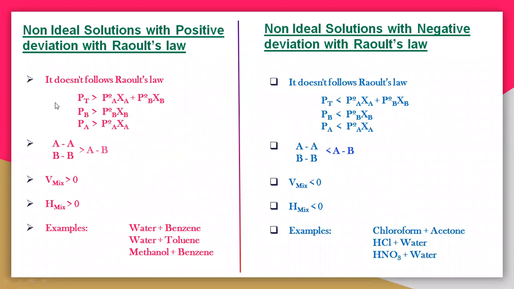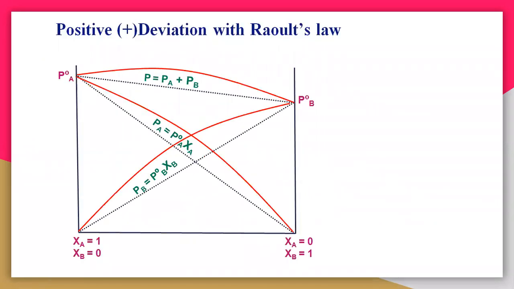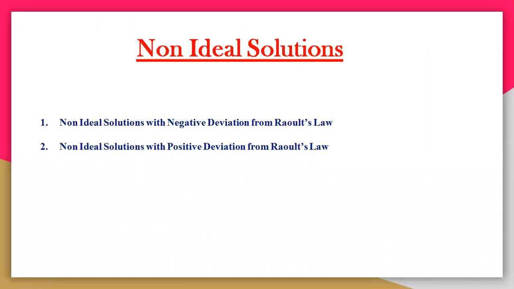And this is one of the major differences. We will see particularly why a particular solution is greater than or less than. These are the examples. We will see all these things. So let us start with the negative deviation or positive, you can take any one. Let us start with the negative deviation with Raoult's law.